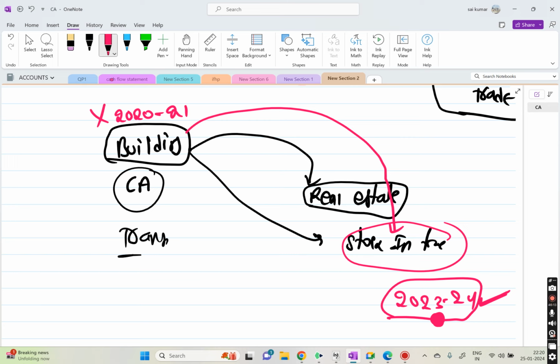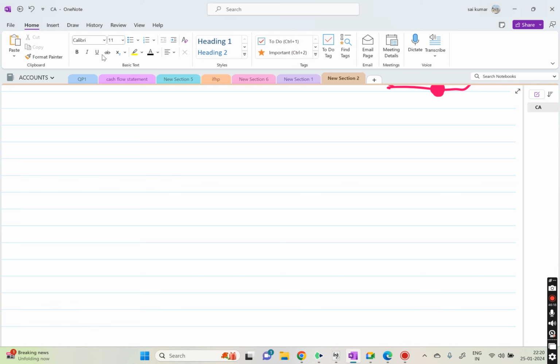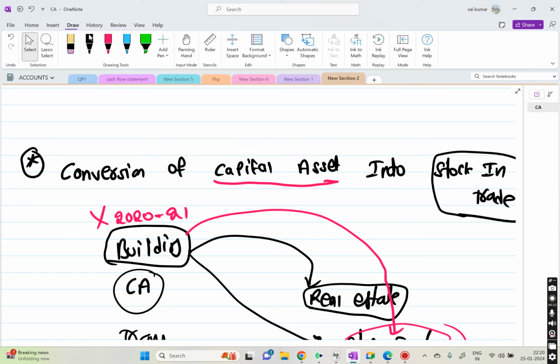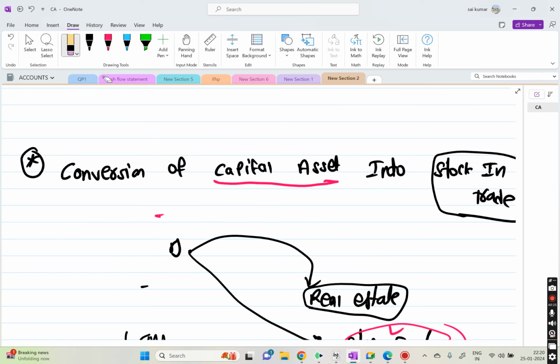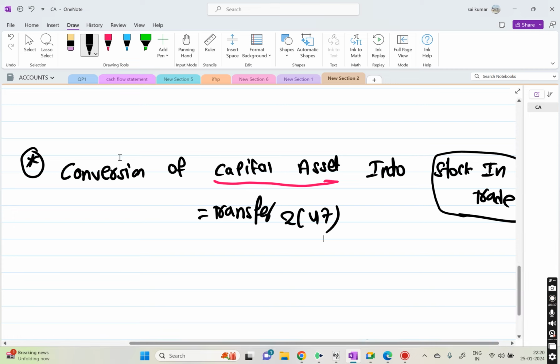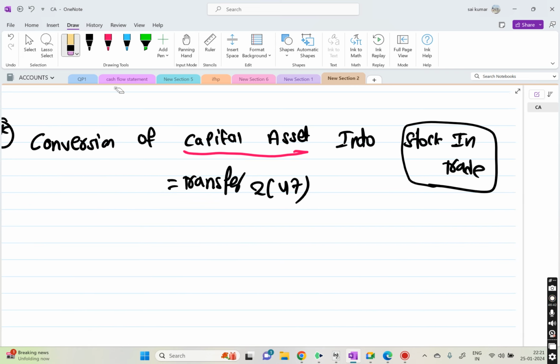Okay, so you write like this. First, you put a heading: conversion of capital asset into stock in trade will be considered as a transfer under section 2 subsection 47. So everything is satisfied. First, a capital asset is there, and it will be considered as a transfer. So we will tax it.